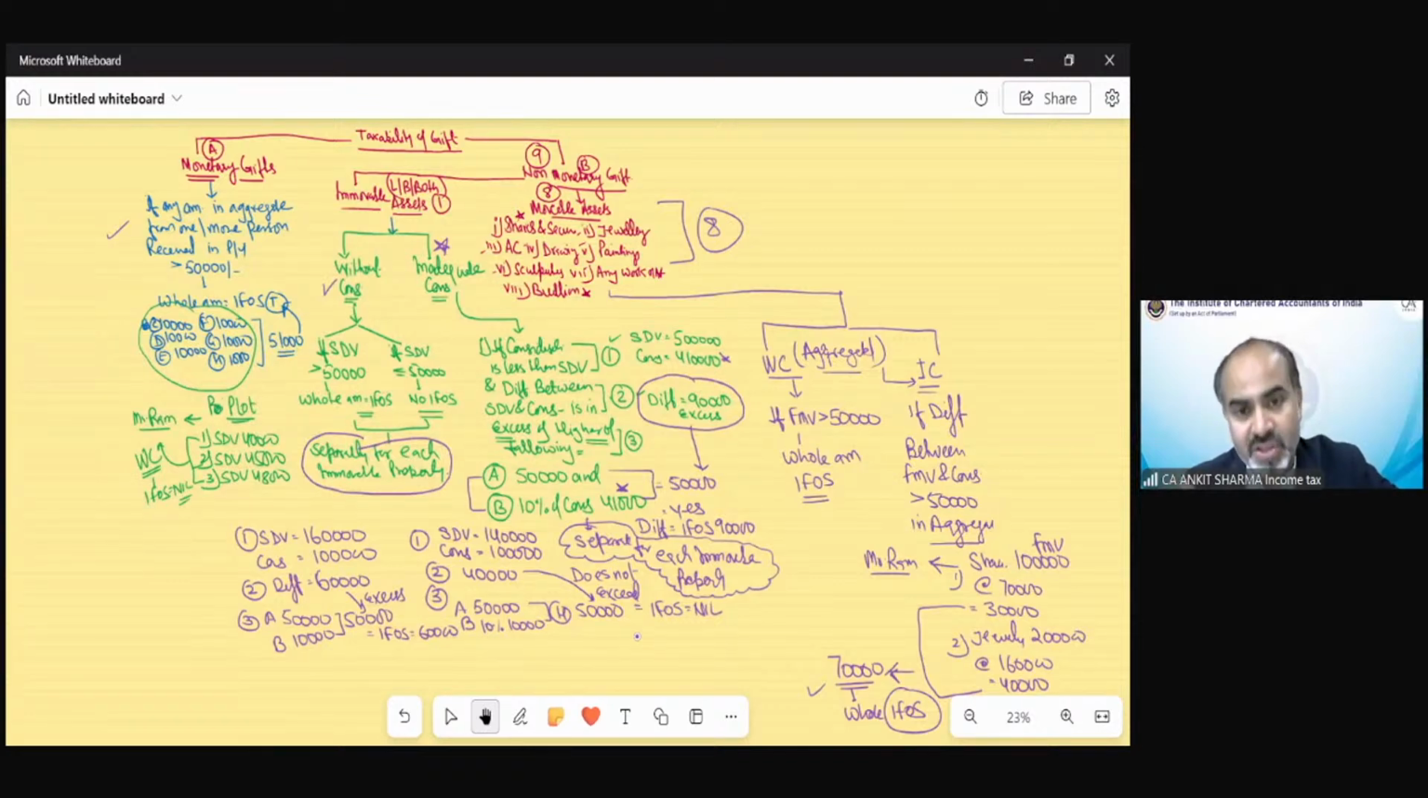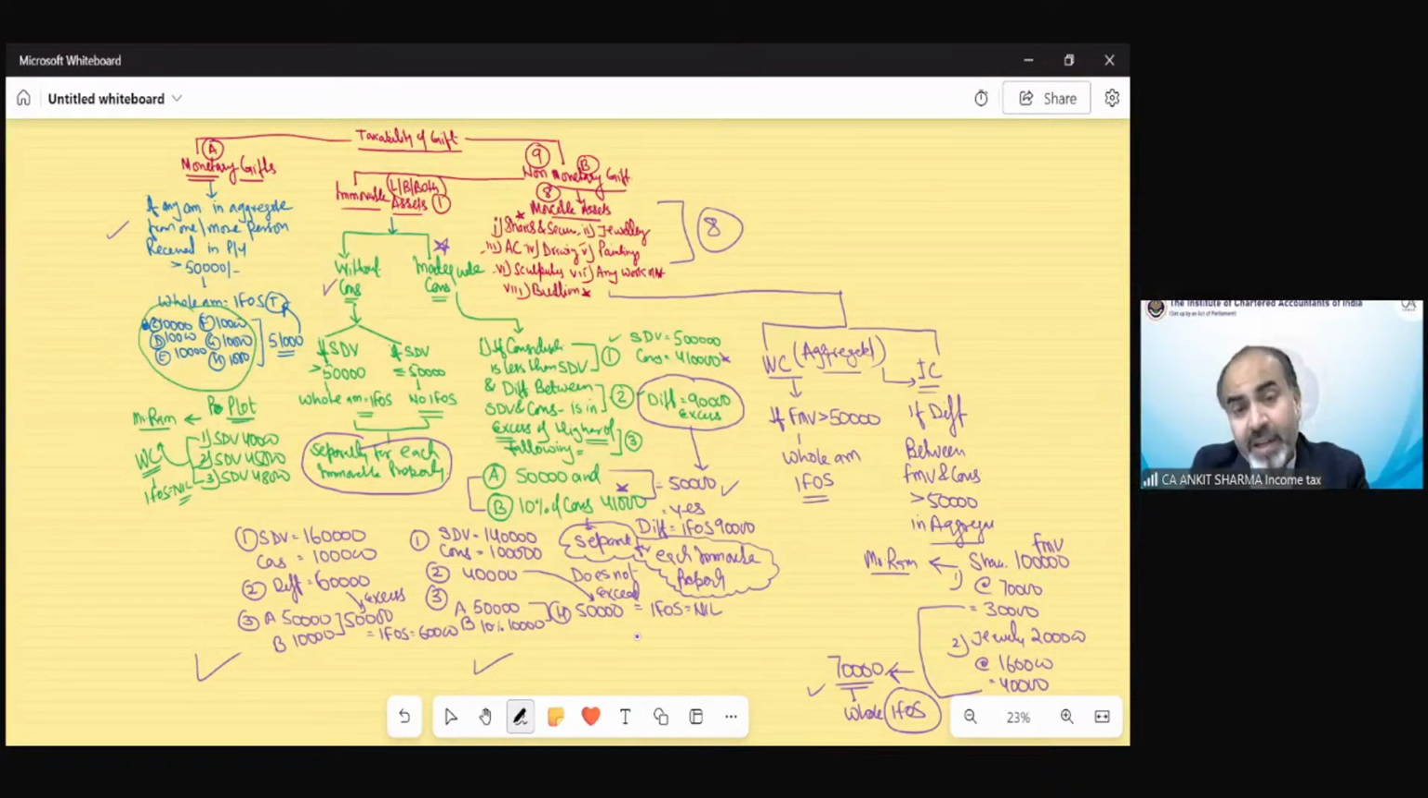In case of inadequate consideration, we have to see that the SDV should be higher than the consideration, first condition. Then we have to find out the difference between the SDV and consideration. And then we have to find out the higher of 50,000 or 10% of consideration. If the difference between SDV and consideration exceeds this higher value, then that difference is going to be your income from other sources. We have seen 3 examples for that purpose, this one, and this one.